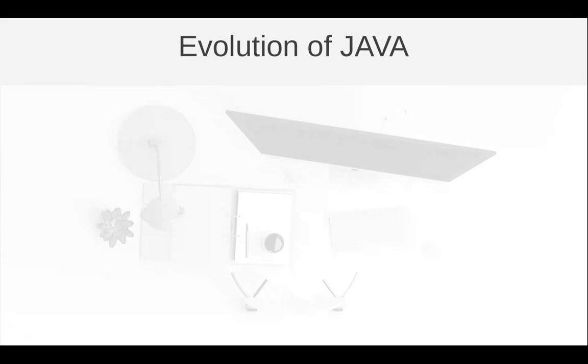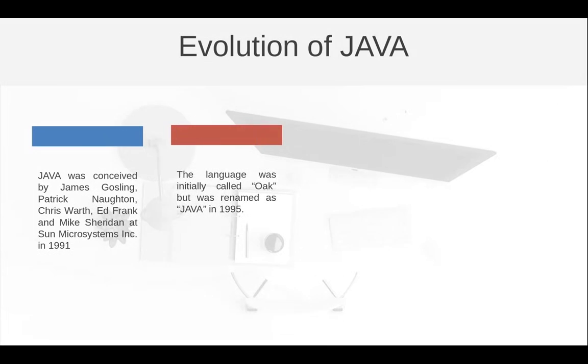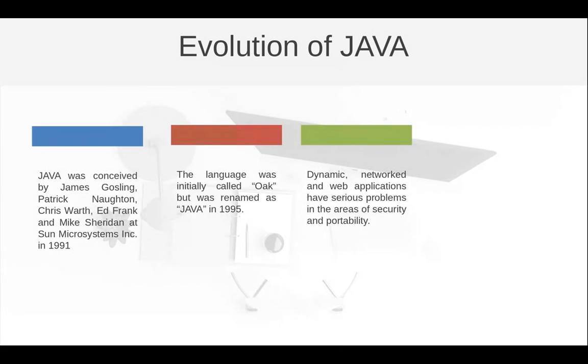Now, the evolution of Java. Java was conceived by James Gosling, Patrick Naughton, Chris Warth, Ed Frank, and Mike Sheridan at Sun Microsystems Inc. in 1991. The language was initially called Oak and it was renamed Java in 1995.